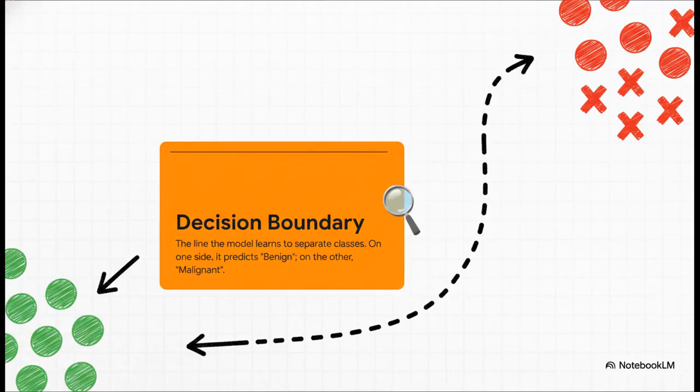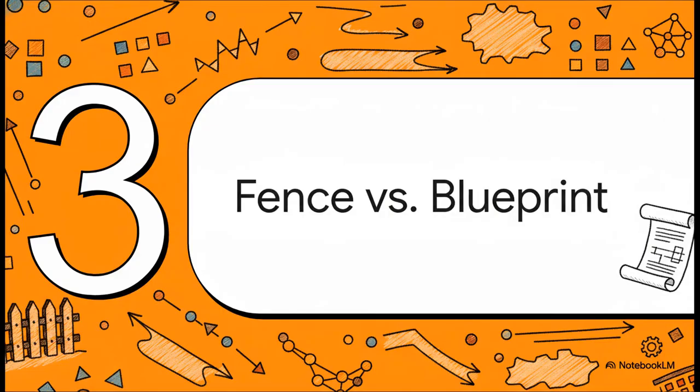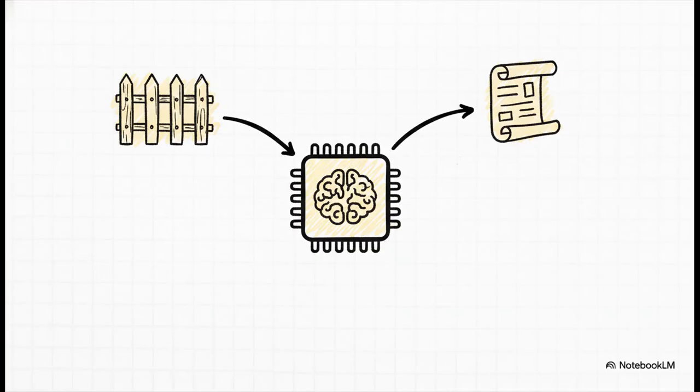Ultimately, what the algorithm is trying to learn is something called a decision boundary. You can think of it like an invisible fence. The machine learns exactly where to build this fence in the data so that on one side of it, everything is benign, and on the other side, everything is malignant. That's the real goal. But this is where things get really fascinating. Finding that boundary isn't a one-size-fits-all problem. It turns out there are a couple of different philosophies, if you will, that a machine can use to figure this out. These two philosophies represent two completely different ways of thinking about the problem, and they lead to two major families of classification algorithms.